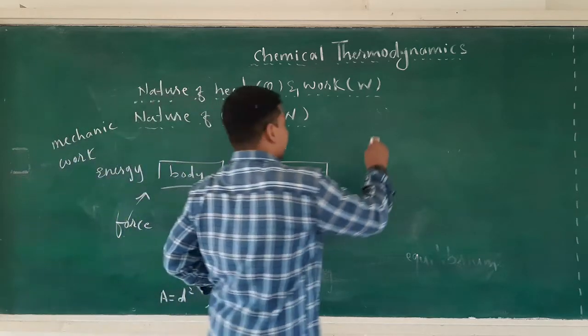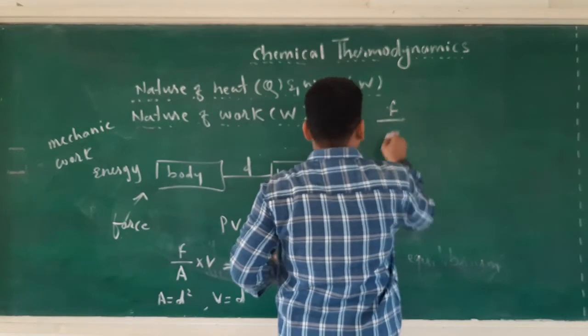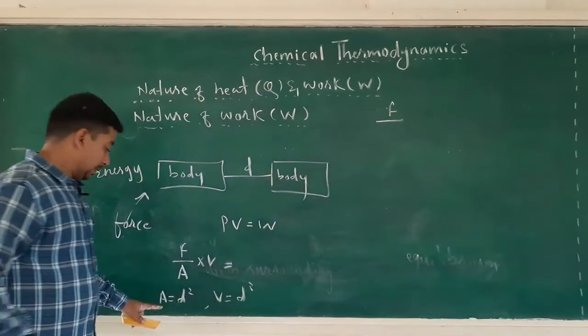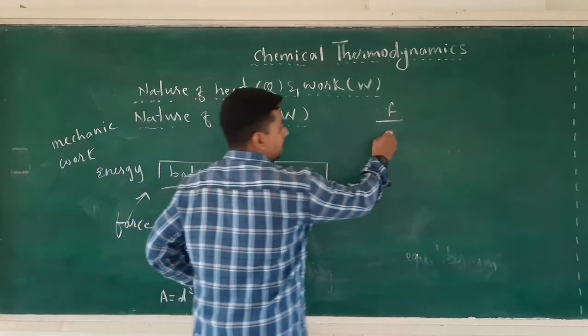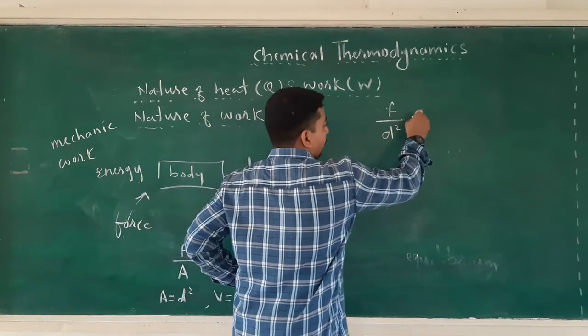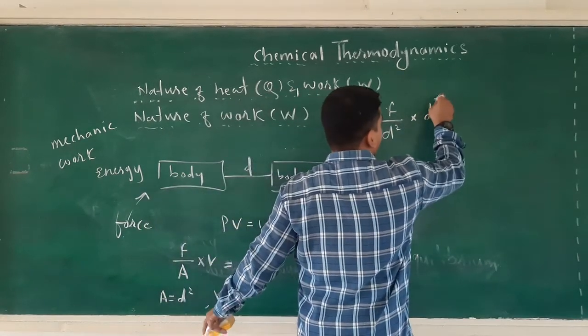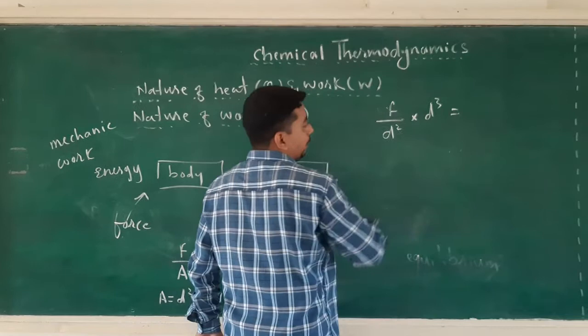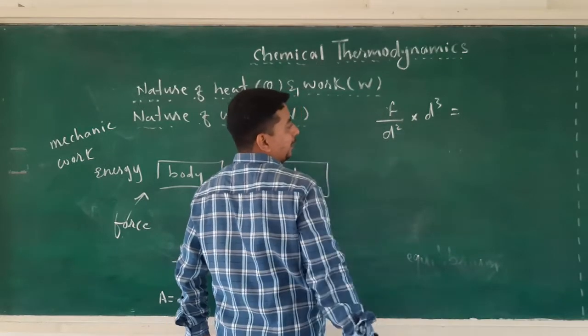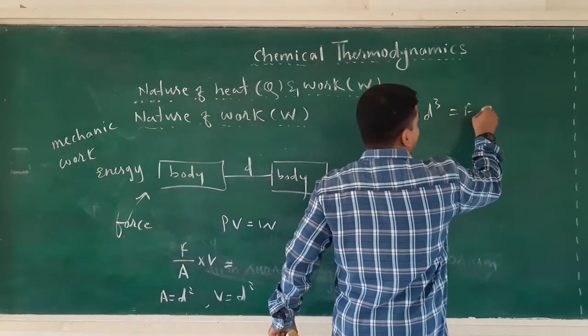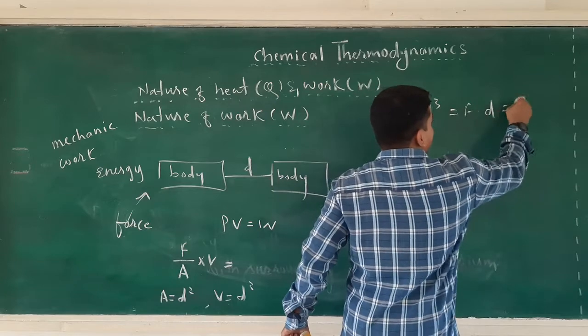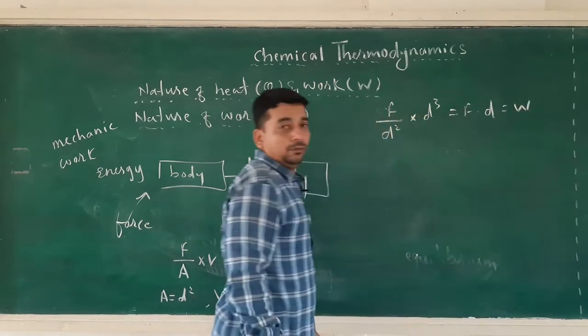So F divided by d square, into d cube, the d square gets cancelled, and it will be equal to F into d, which is work.